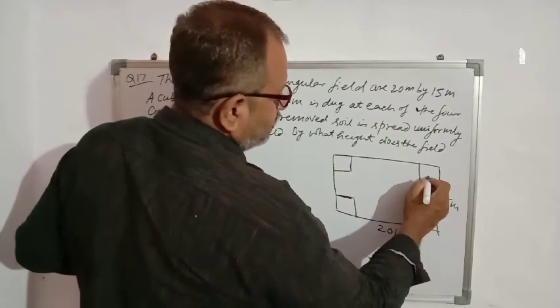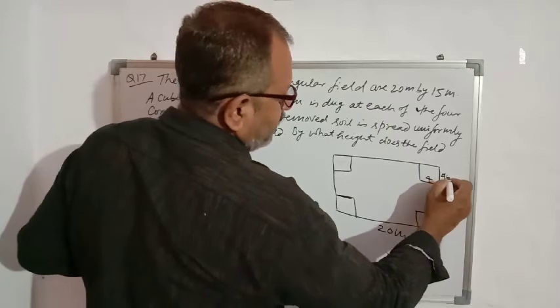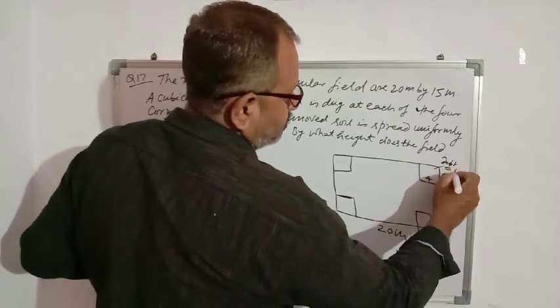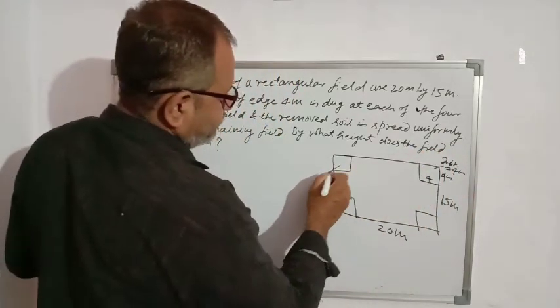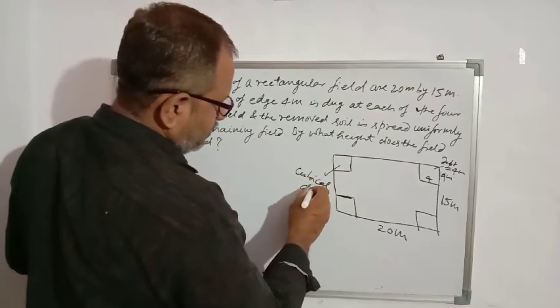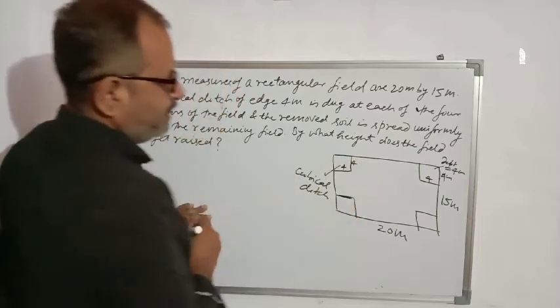What is the length, breadth, height? 4 meter, 4 meter, and depth is also 4 meter. So it is what? A cubical ditch of edge 4 meter.